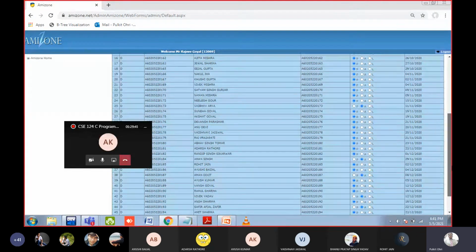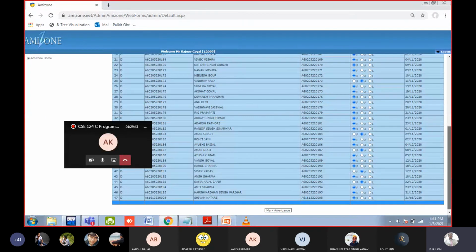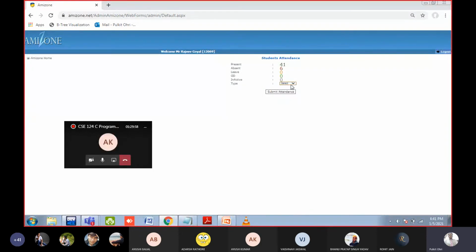Aman Singh is absent. Vivek Yadav is absent. And Safir is absent. Aman Dikshit is present. Finally, the attendance is marked.